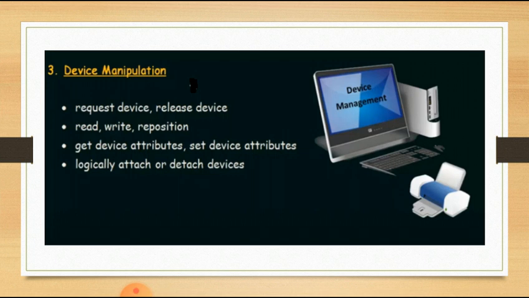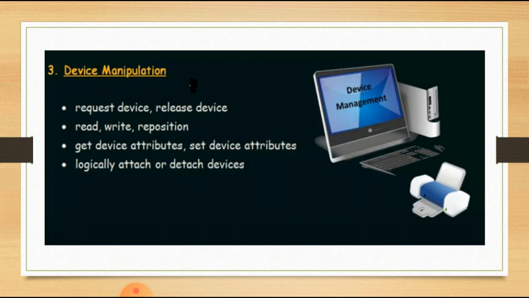A process may require access to a device. In certain process executions, it is necessary to use a device. At that time the process is going to request a device, and for that we have to use the request device system call.